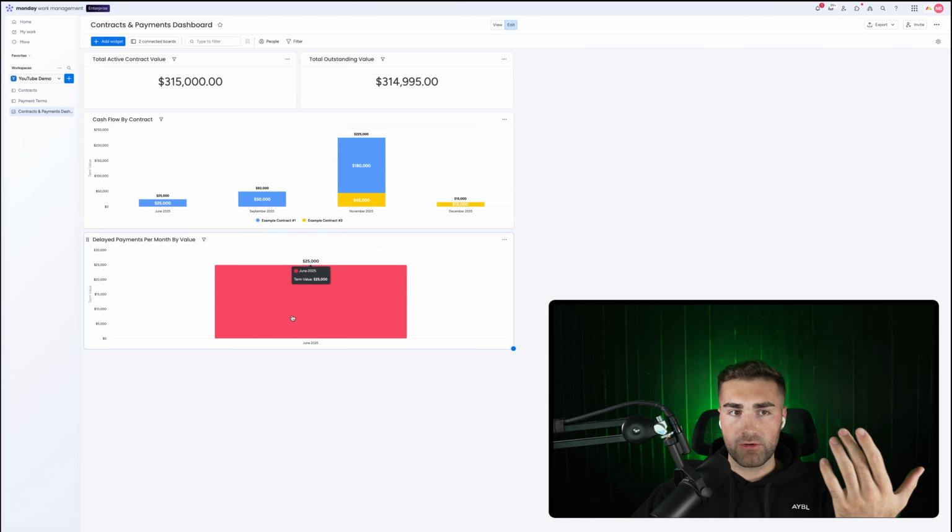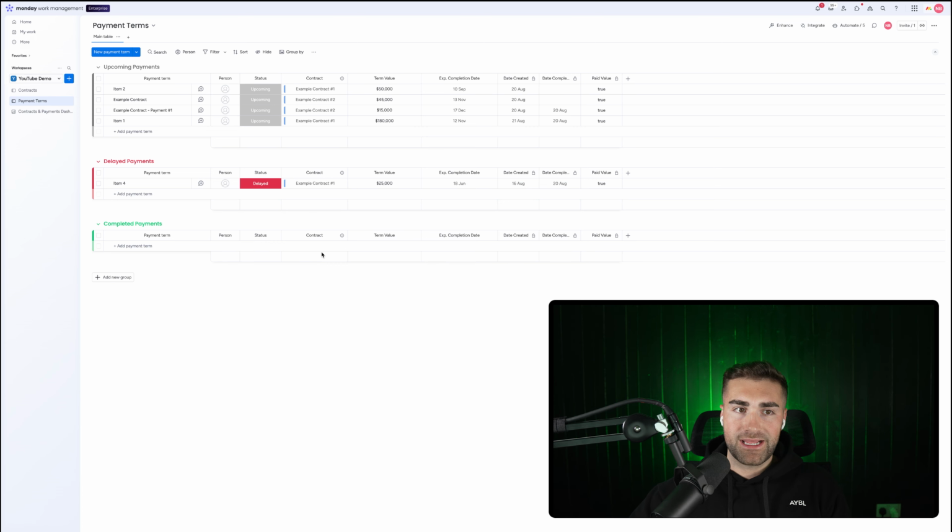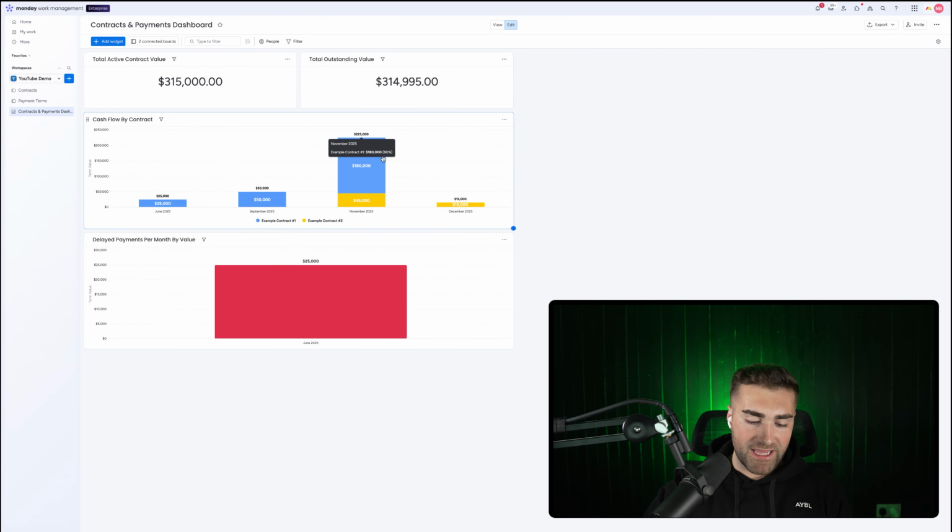You can look at the delayed status, and then see how much time there is between the expected completion date and the delayed, and between it being delayed to completed. You can then track that information and then get an average of delayed to completed and factor that into your cash flow. But this is a basic way of getting your contracts and your payment terms sorted, and then you can see your cash flow, and then you can see your cash flow by all of your contracts.